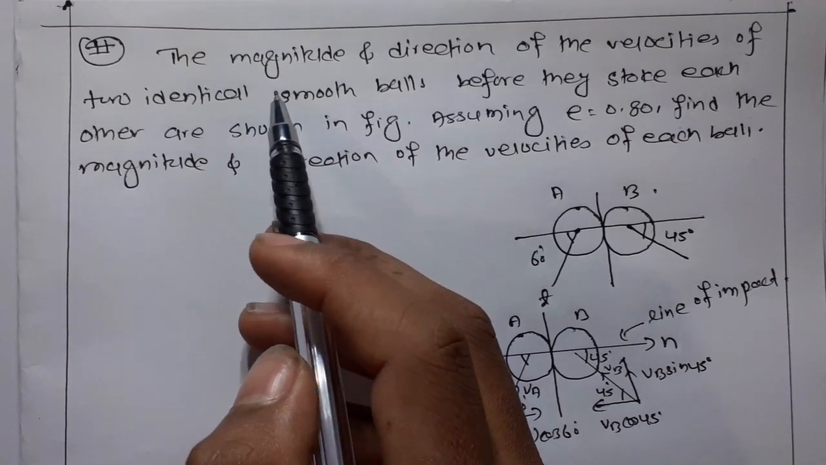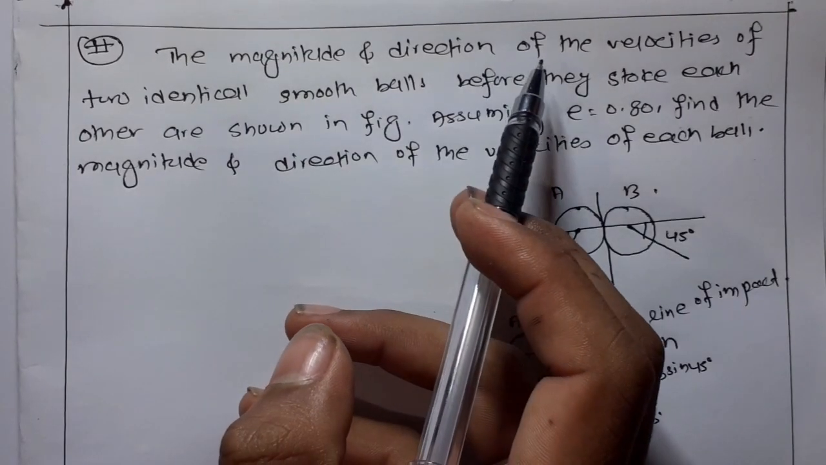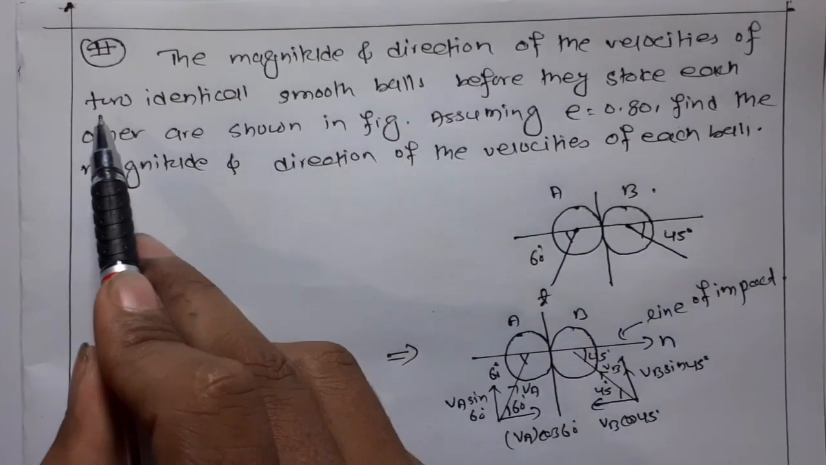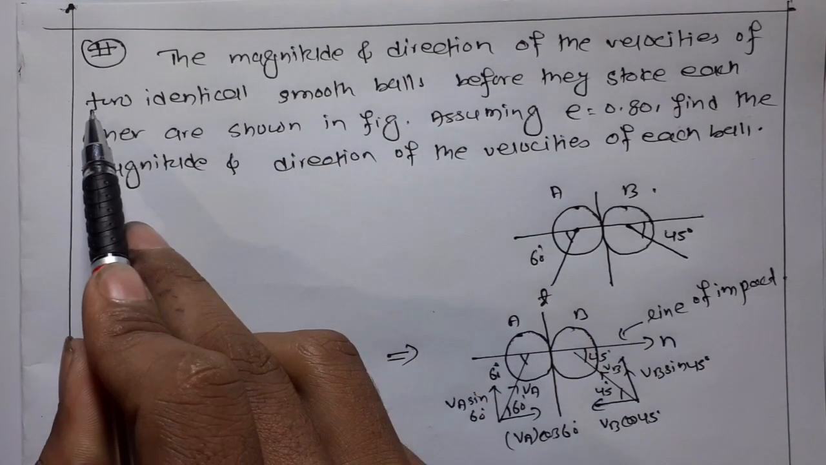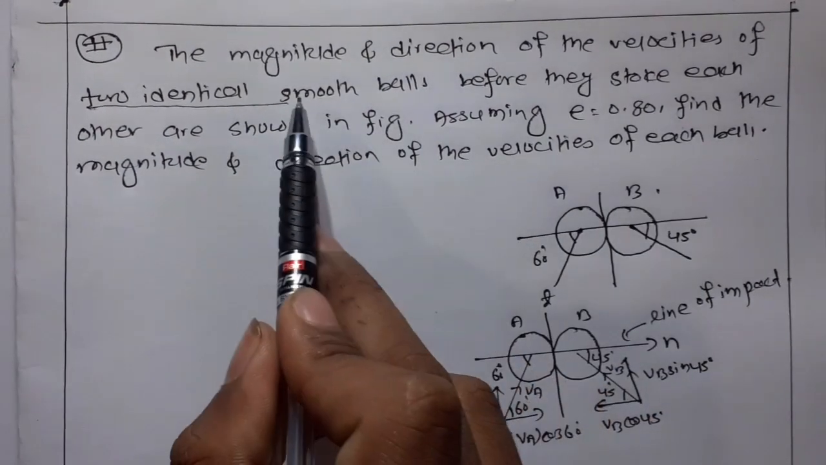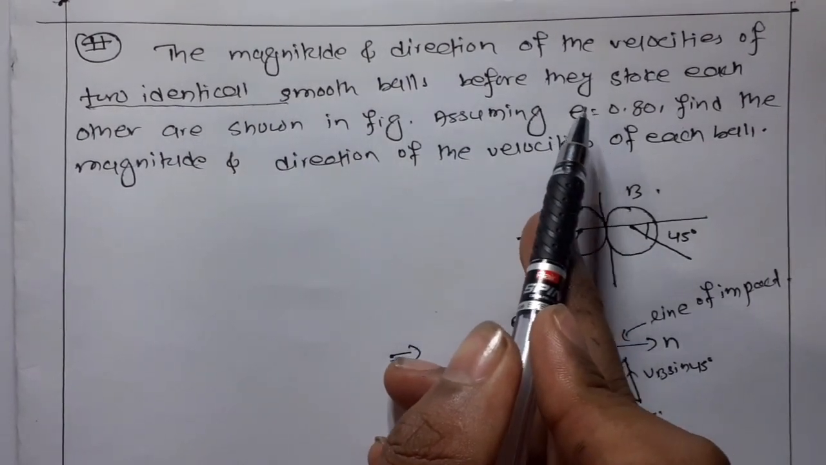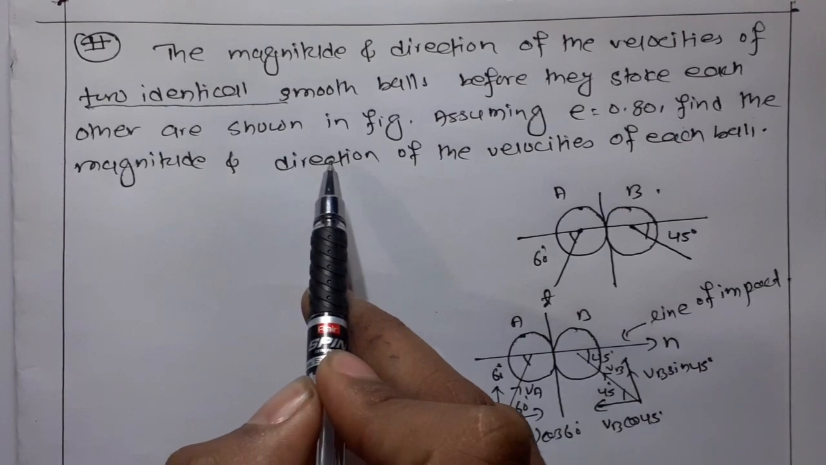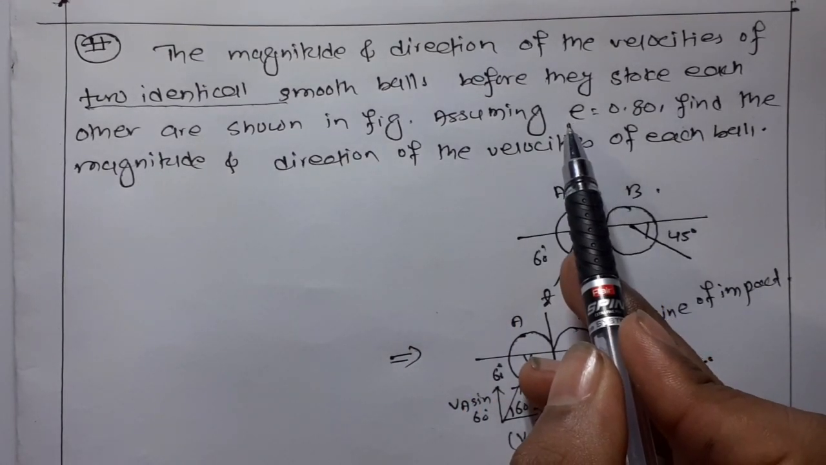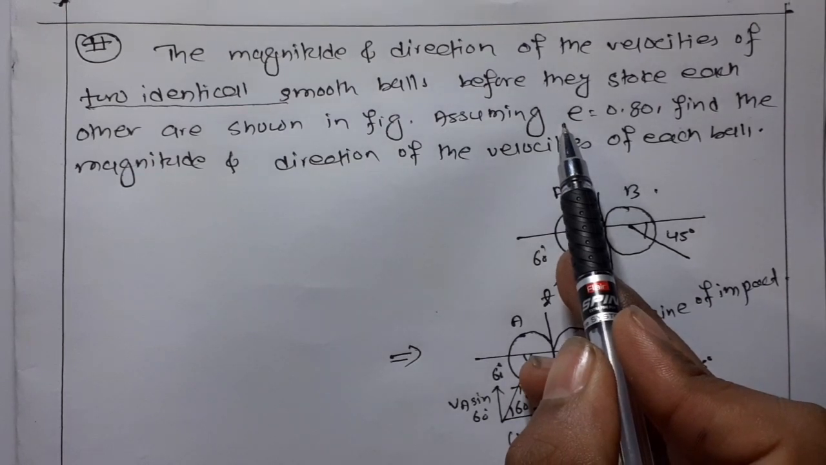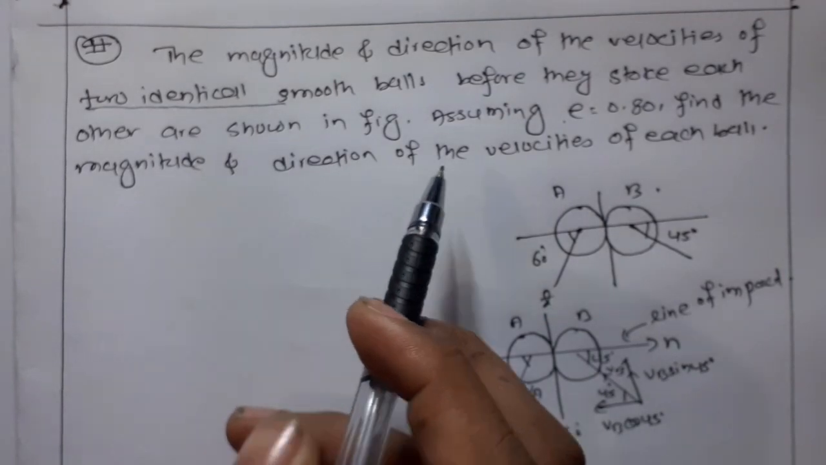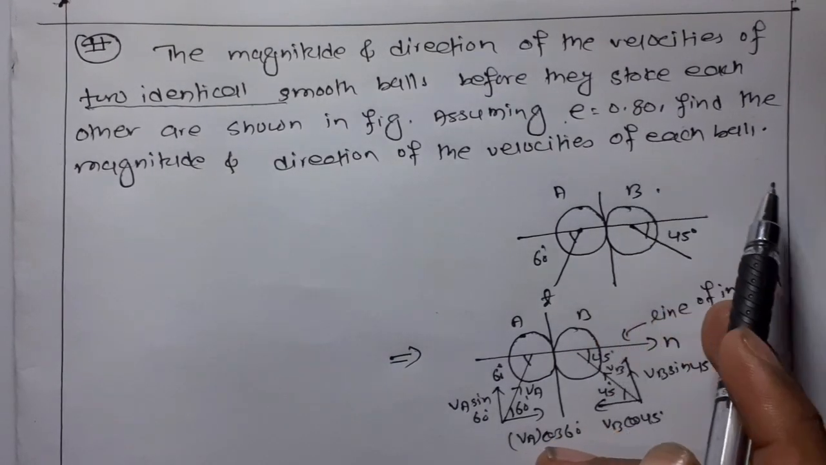The question is to find the magnitude and direction of the velocities of two identical smooth balls. Two identical smooth balls means the mass of ball A and B is equal before they strike each other, as shown in the figure. Assuming the coefficient of restitution e is 0.8, find the magnitude and direction of the velocities of each ball.